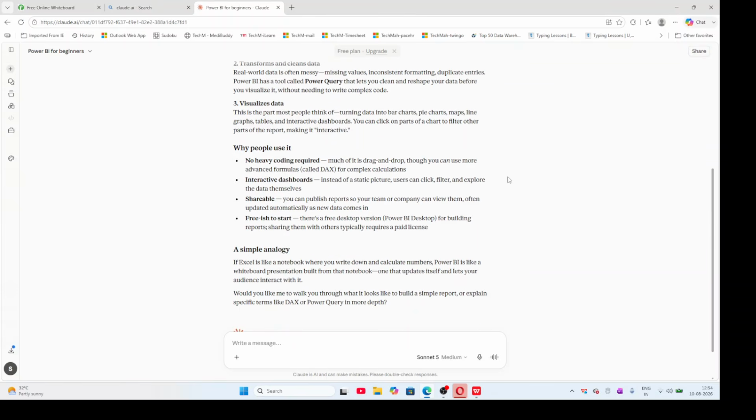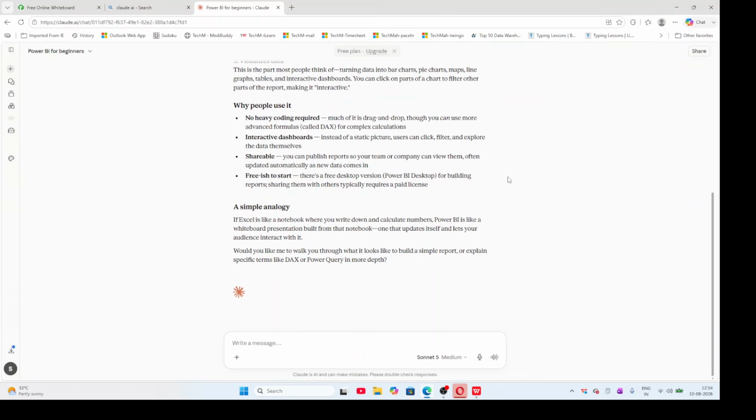So like that, Cloud can provide a beginner friendly explanation. It's beginner friendly, right? If you did not understand any point, you can simply ask, explain how the interactive dashboards look like. Tell me in a simple way. If you type like this and press enter, then it will explain in a very simple way. Okay, interactive dashboards and shareable.